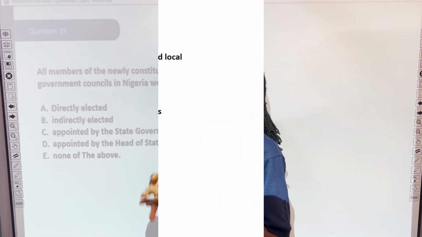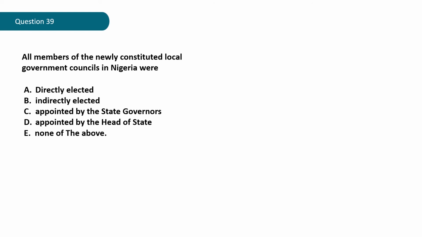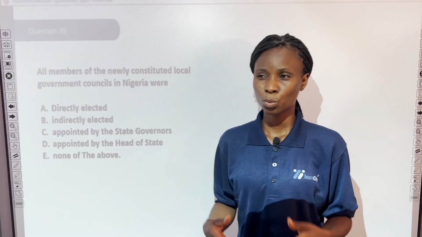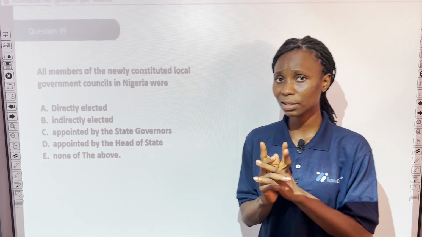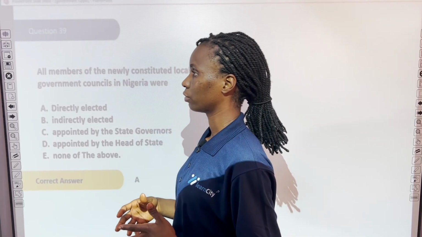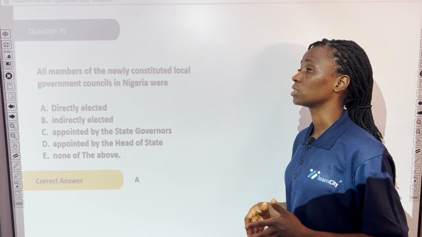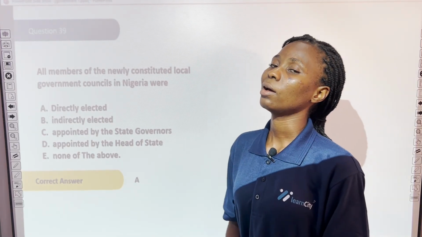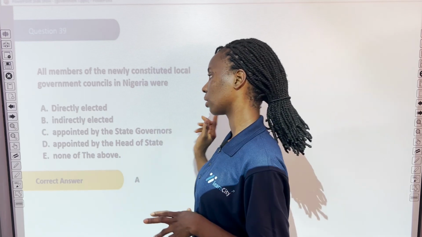Question 39. All members of the newly constituted local government councils in Nigeria were A. directly elected, B. indirectly elected, C. appointed by the state governors, D. appointed by the head of state, E. none of the above. What do you think? Well, let's see the correct answer. The correct answer is A, directly elected. Members of local government councils in Nigeria are directly elected.